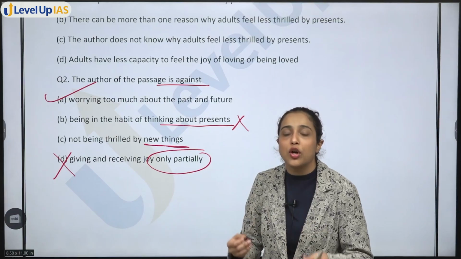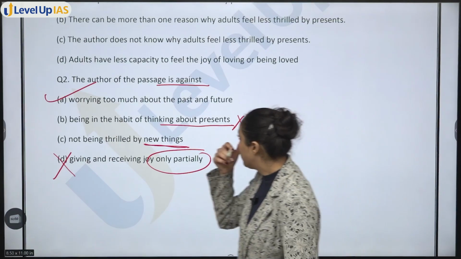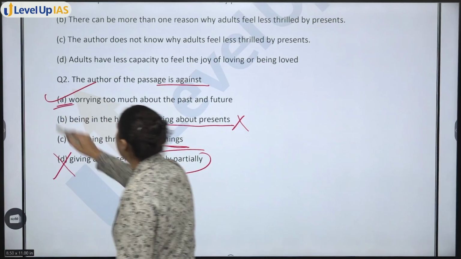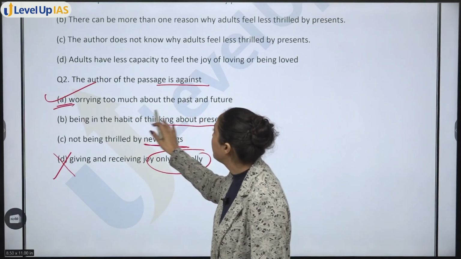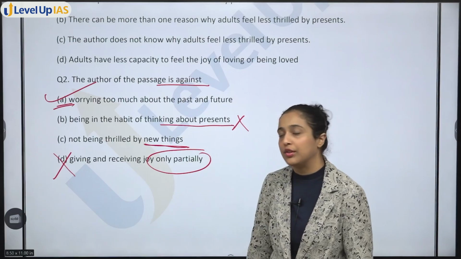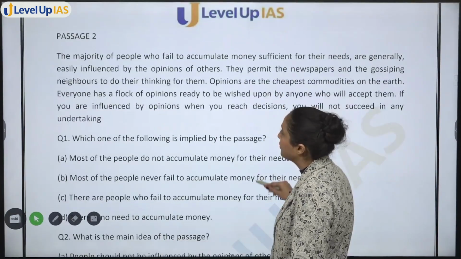Why don't we have that enjoyment, happiness, thrill feeling, right? So option A, worrying too much. Don't take so much tension. Author is against worrying too much about past and future. Option A. Now passage number 2.